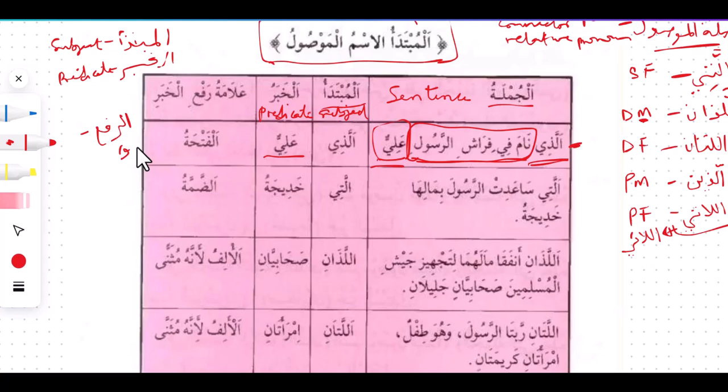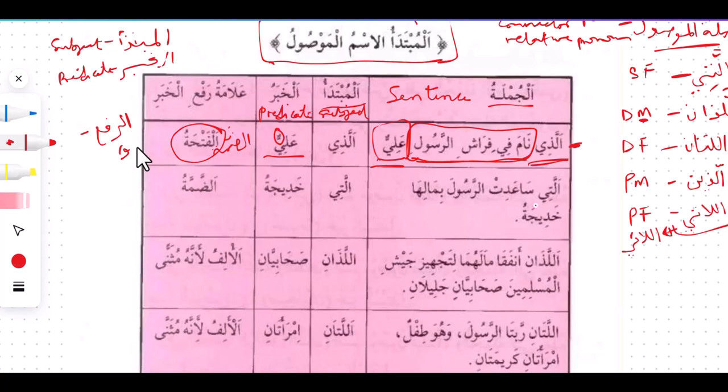But here we would not like to extend our explanation to anything we have not come across in the past. So let's just limit it to the explanation we have in the book here. So here, there is a mistake. This is supposed to be ad-dhamma. So we can change it. Because we have dhamma on this last letter, Aliyu. So alamatu raf'i al-khabar. What is making us know that this khabar is raf'u is the dhamma that is on the last letter, Aliyu.